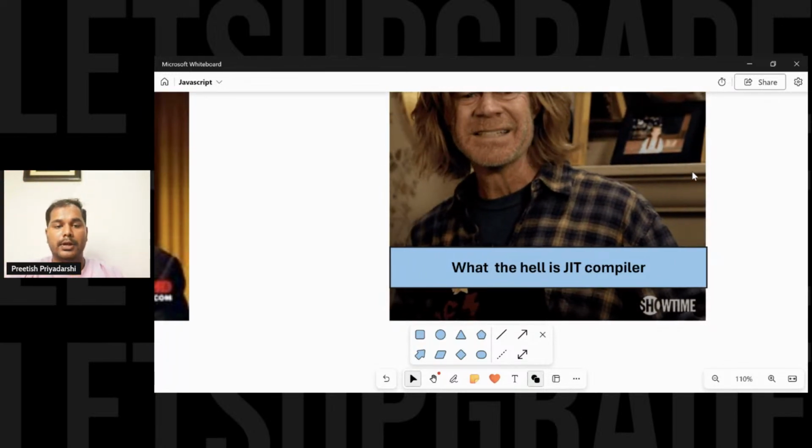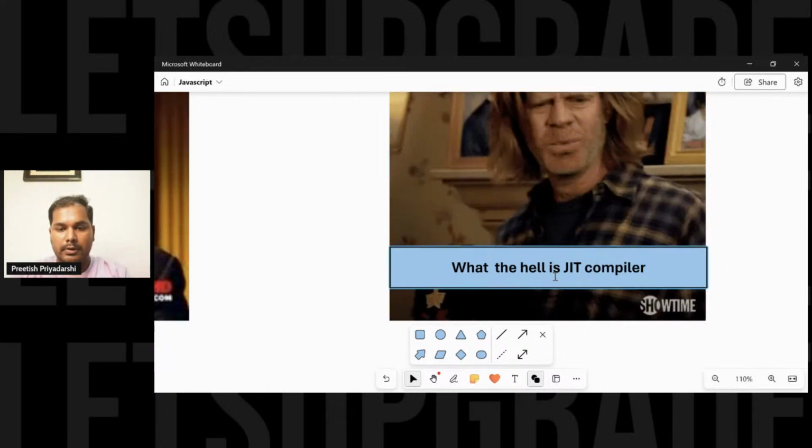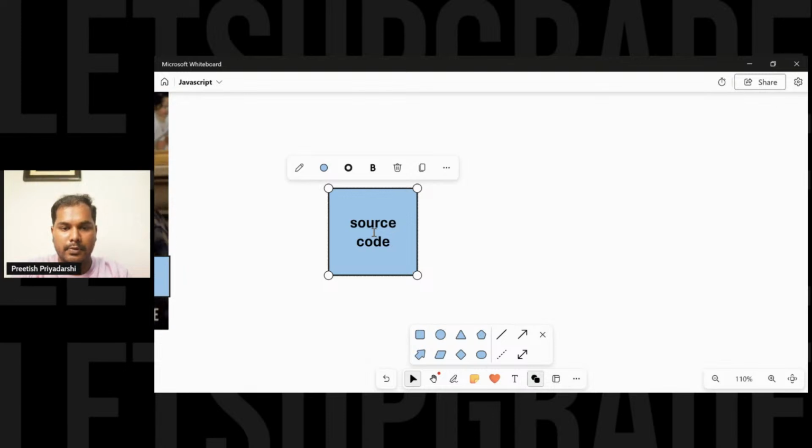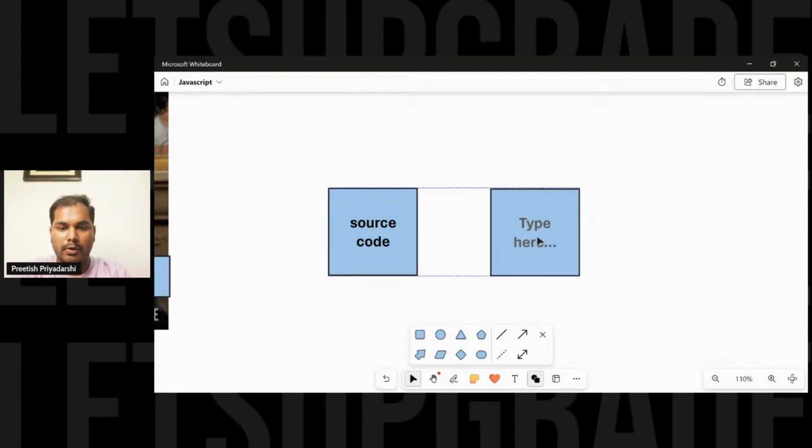Let me tell you how it works with this example. First, you have the source code. Then the source code is passed to a compiler.